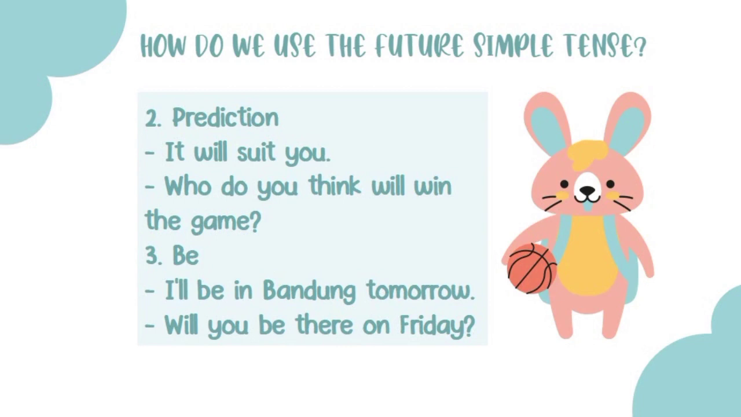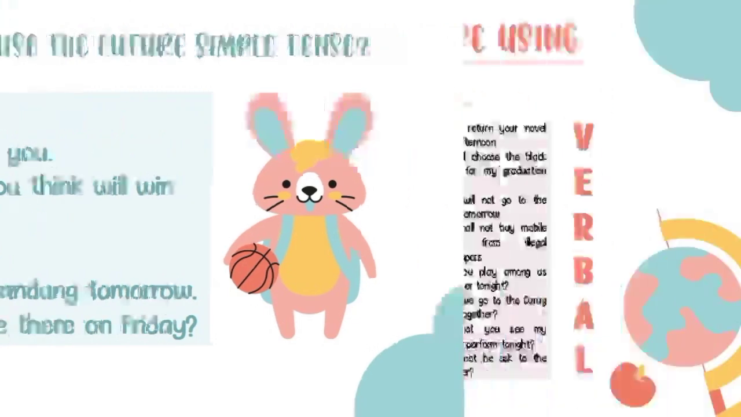Third, be. When the main verb is be, we can use the future simple tense even if we have a firm plan or decision before speaking. Here are some examples. I'll be in Bandung tomorrow. Will you be there on Friday?